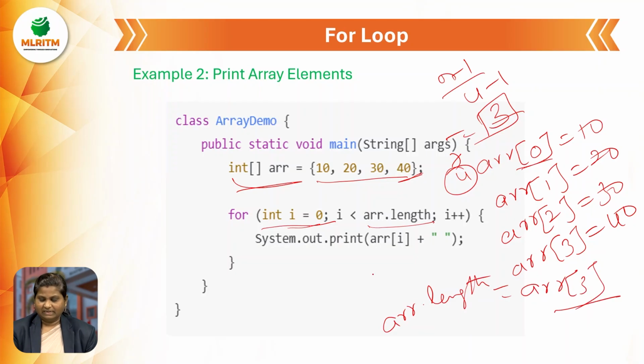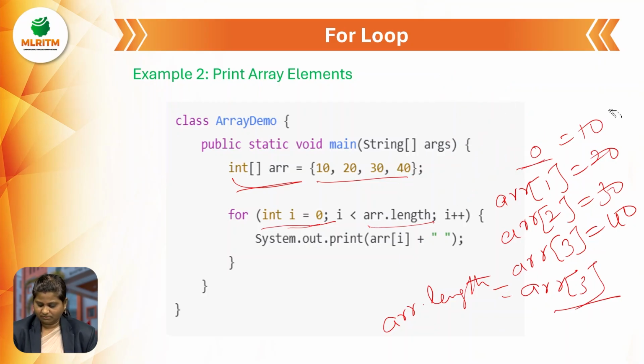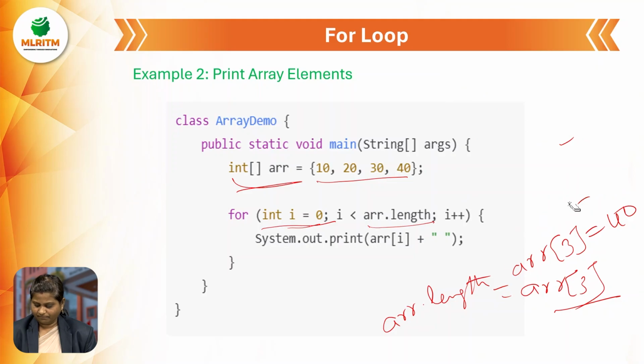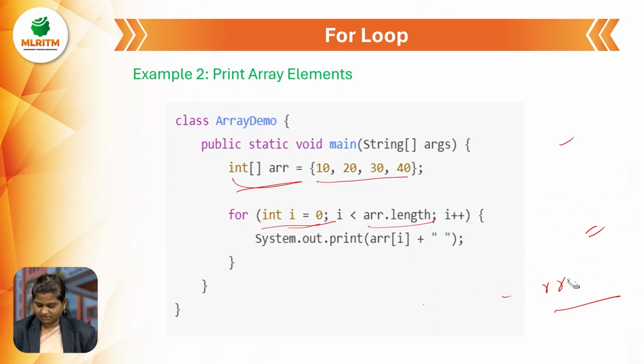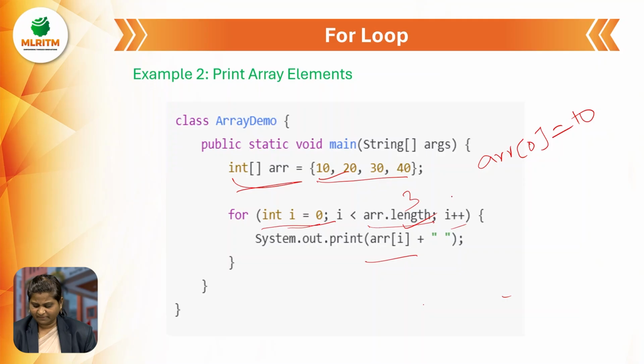Okay, likewise, for example, what will be the execution? Let us see once. If i is equal to 0, i less than or equal to array length, i plus plus. Okay, i less than or equal to 3? Yes, this condition is true. Array of i, array of 0. What is array of 0? 10. It will be incremented to 1.